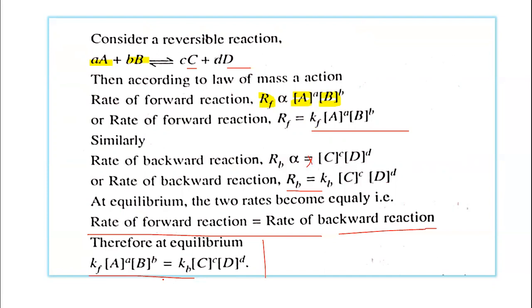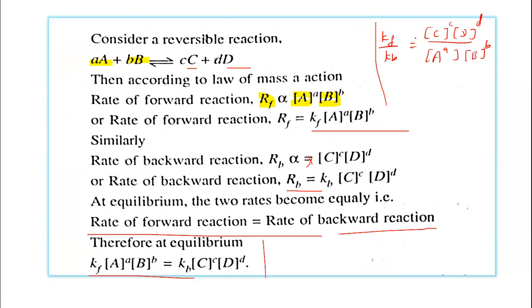Kf upon Kb is equal to the concentration of the product C raised to power c multiplied by the concentration of the product D raised to power d, divided by the concentration of the reactant A raised to power a and the concentration of the reactant B raised to power b.